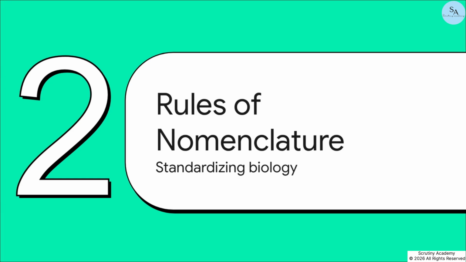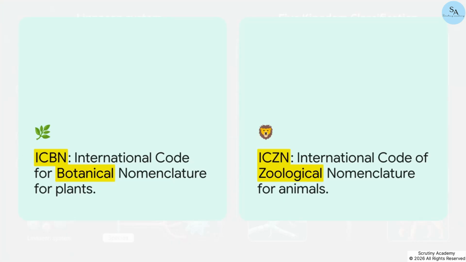Section 2, Rules of Nomenclature. To create this universal standard, scientists established some agreed-upon procedures, but they actually split the naming codes based on what they were classifying. This is a super common trap for students, so pay attention. For plants, scientific names are based on principles from the ICBN, the International Code for Botanical Nomenclature. But for animals, taxonomists use the ICZN, the International Code of Zoological Nomenclature. Make sure you don't mix these two up on test day. Botanical for plants, zoological for animals.